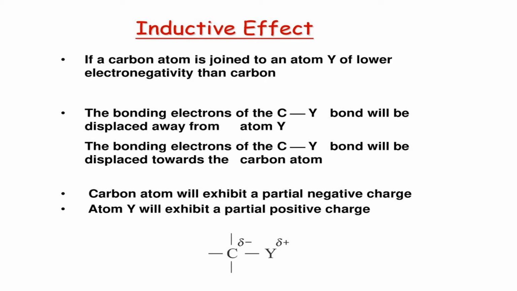Similarly, if a carbon atom is joined to an atom Y of lower electronegativity than carbon, the bonding electrons of the C-Y bond will be displaced away from the atom Y. The bonding electrons of the C-Y bond will be displaced towards the carbon atom. That is, the carbon atom will exhibit a partial negative charge. The atom Y will exhibit a partial positive charge.